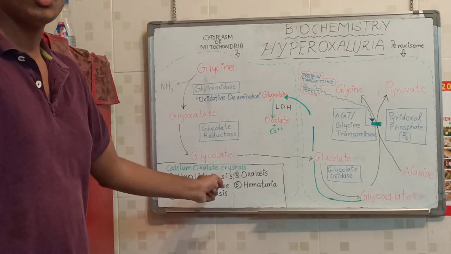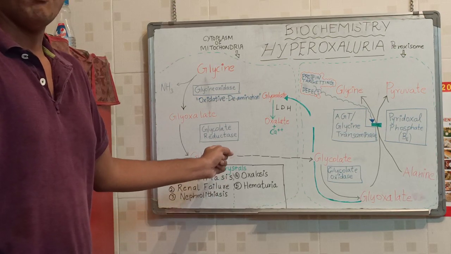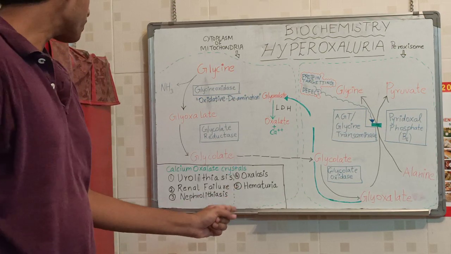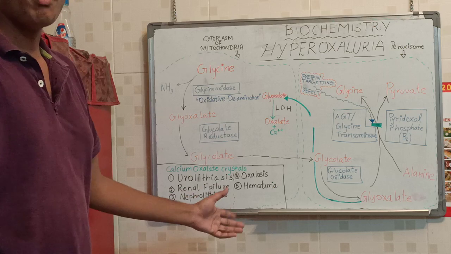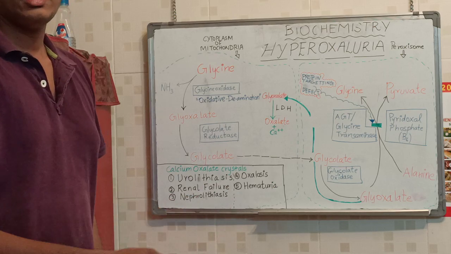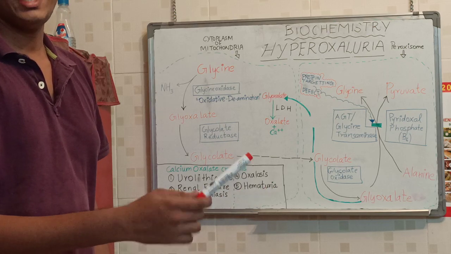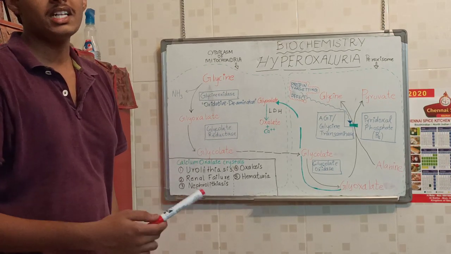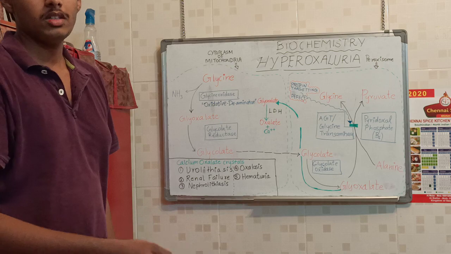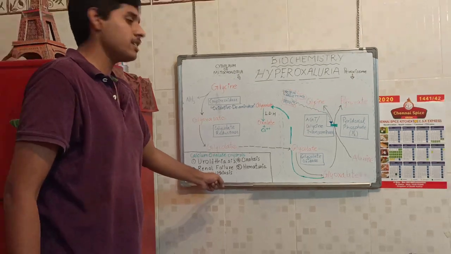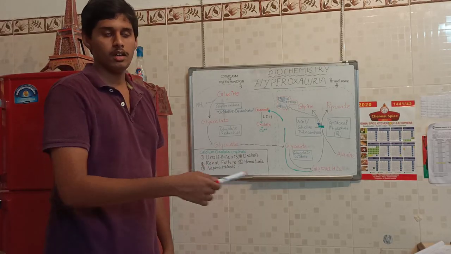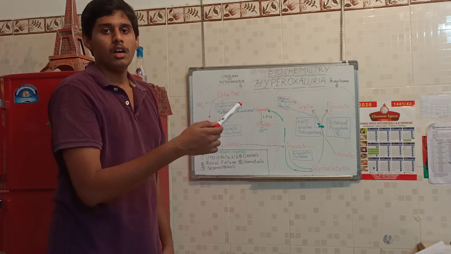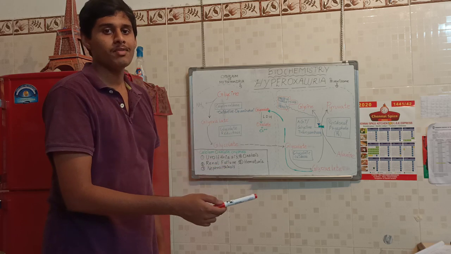Formation of calcium oxalate stones in the kidney, bladder and ureter. Renal failure: obviously it leads to renal failure because the kidney, up to a certain extent, can't excrete the excess of calcium oxalate crystals in the body. And nephrolithiasis, related to the tubules, the nephrons.